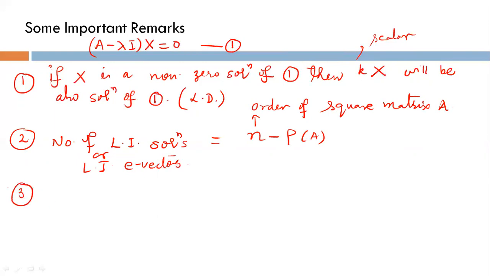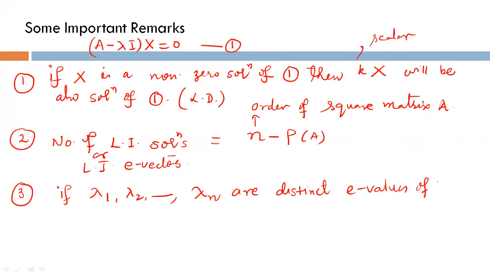And the third remark is, if lambda 1, lambda 2 up to lambda n are distinct eigenvalues of a matrix A of order n cross n, then we will get n linear independent eigenvectors.